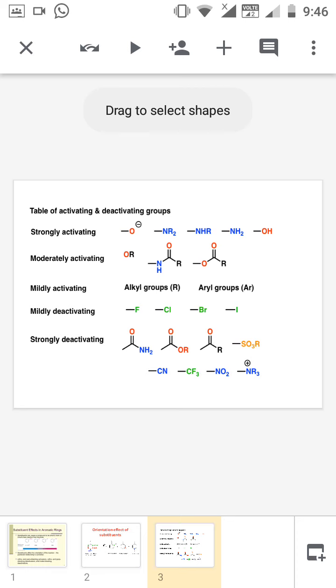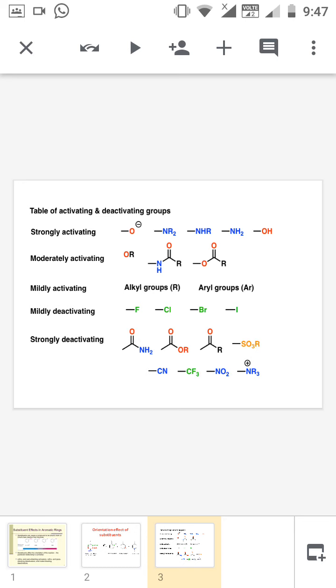And the mildly or weakly activating groups are the alkyl group and aryl group. For example, methyl and ethyl are alkyl groups. Hydrogen is not an alkyl, but consider hydrogen in this category. These groups do not have any lone pair of electrons or a negative charge, but even then they are activating. This is due to the inductive effect we have already studied. These groups push electrons towards the benzene ring, so the benzene ring is electron rich, and they are activating groups.